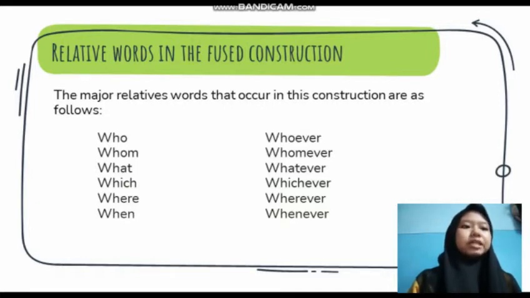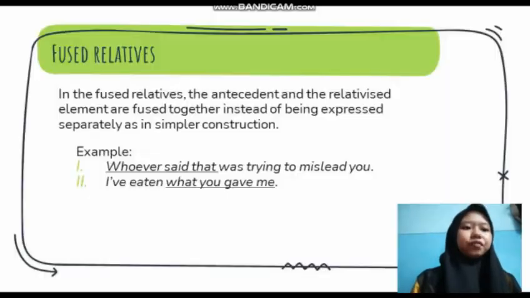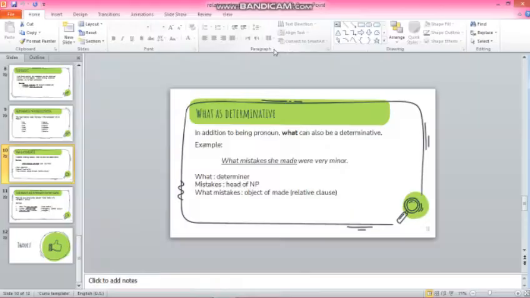For example, in present-day English, who could not replace whoever. Like in the example that we learned before, whoever said that was trying to mislead you. This sentence cannot be replaced with who said that was trying to mislead you.